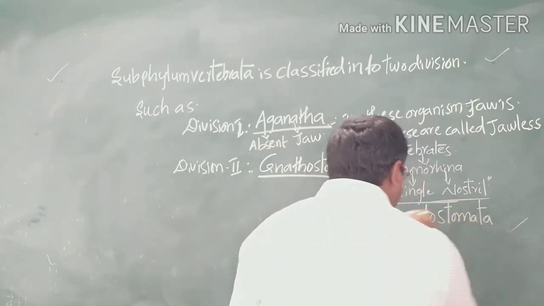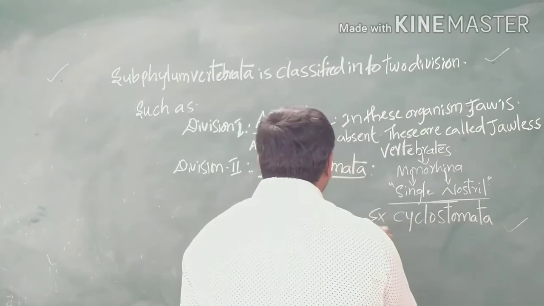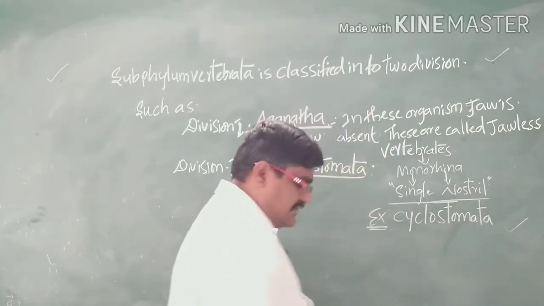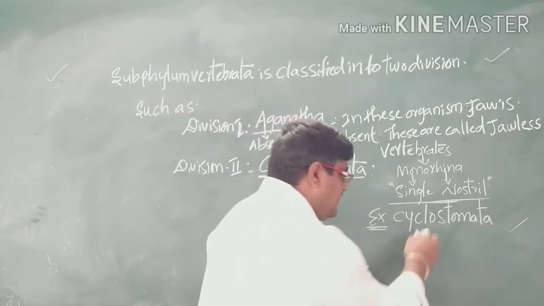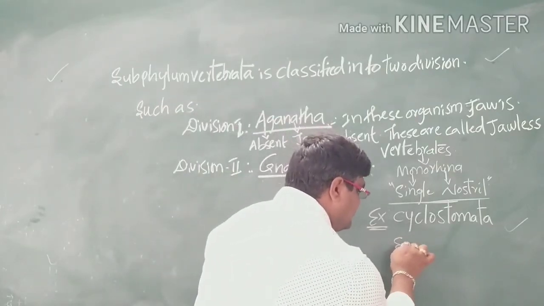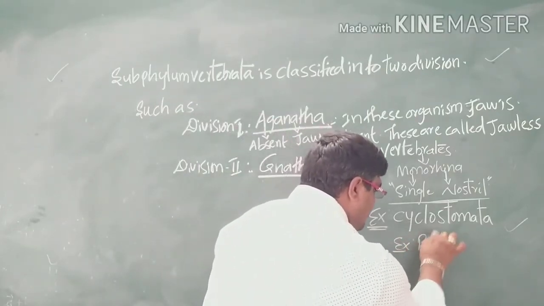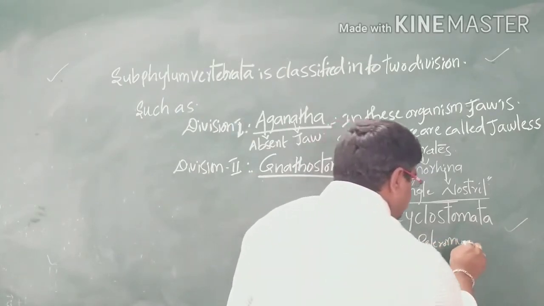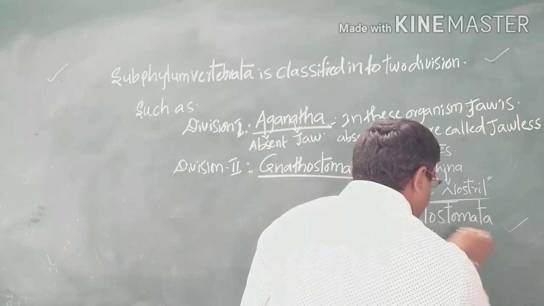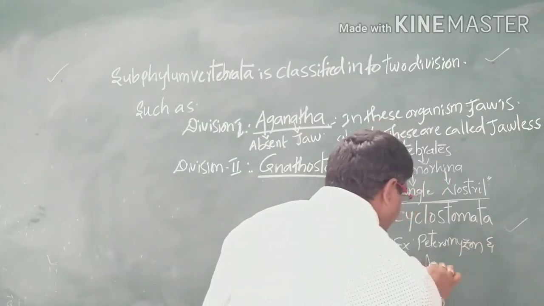So the examples in the monorhinous, the Agnatha, are the Cyclostomata. In the Cyclostomata, the examples are Petromyzon and Myxine.